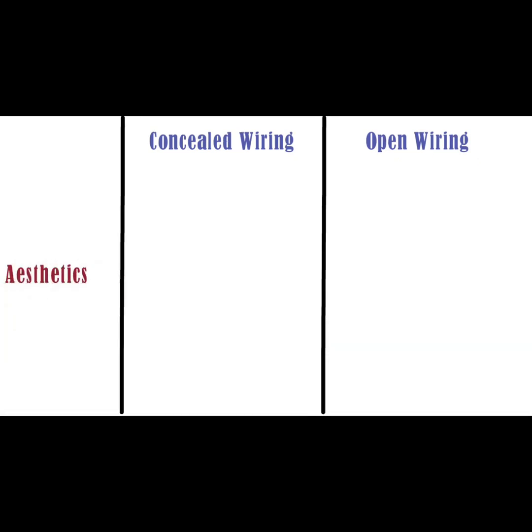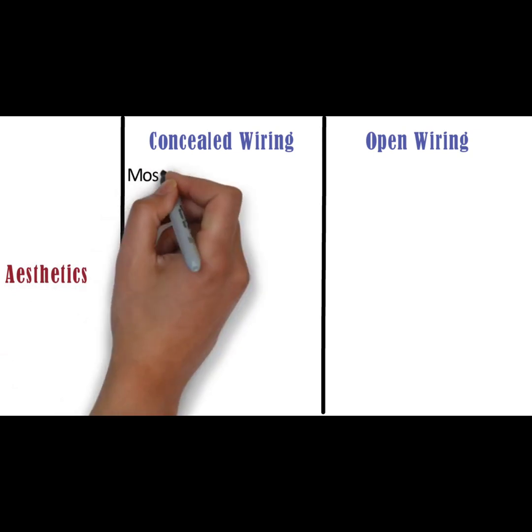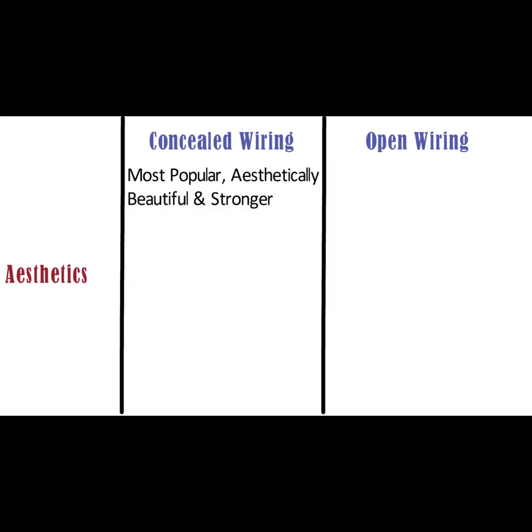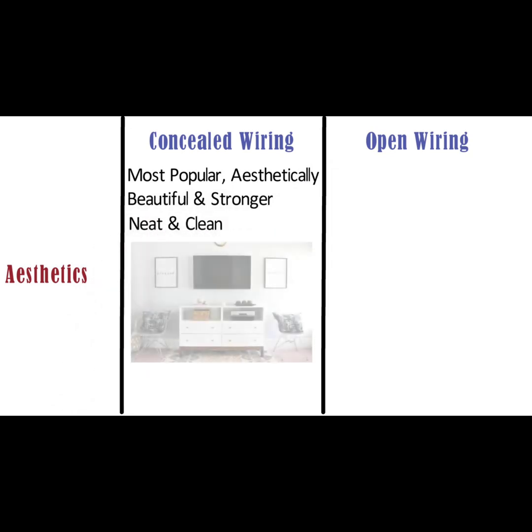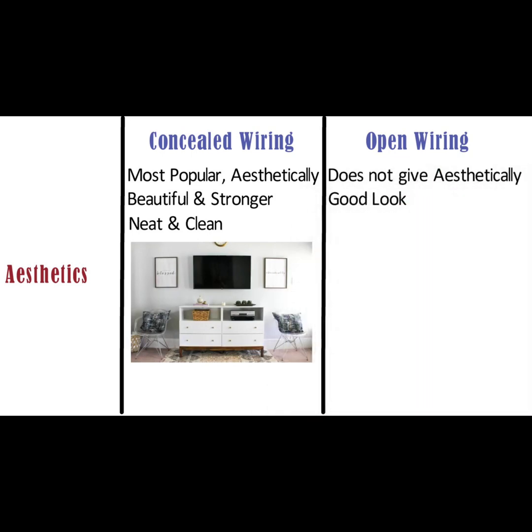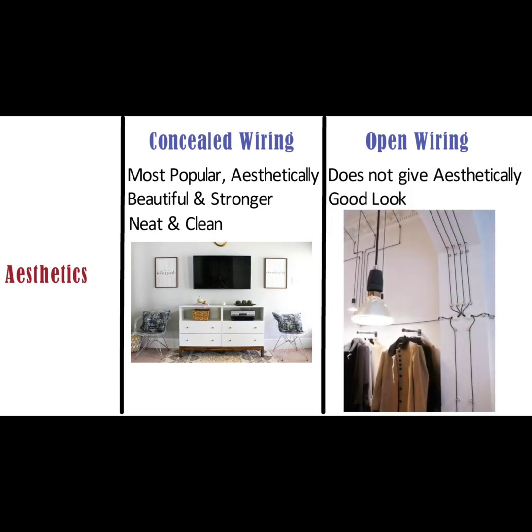Aesthetics. Concealed conduit electrical wiring is the most popular, aesthetically beautiful and stronger. The surface looks neat and clean, and this surface can be used for further decoration. Whereas open wiring system does not give an aesthetically good look. In this type of wiring, the aesthetic look of the wall can be maintained by covering it with decorative and protective materials which may add to the cost.